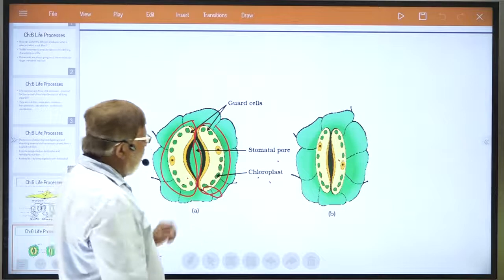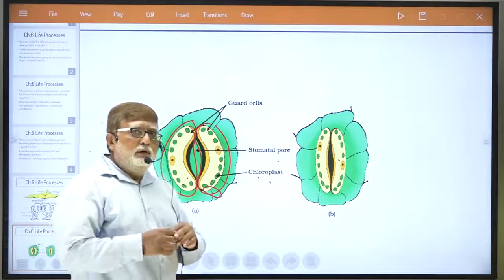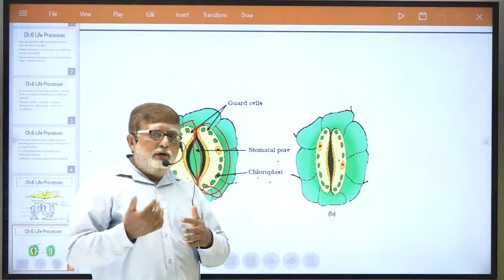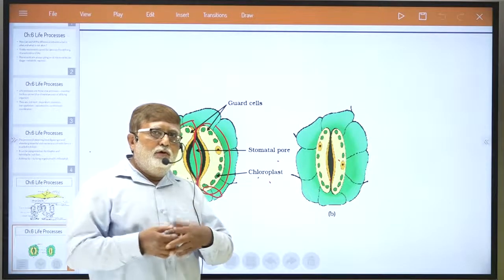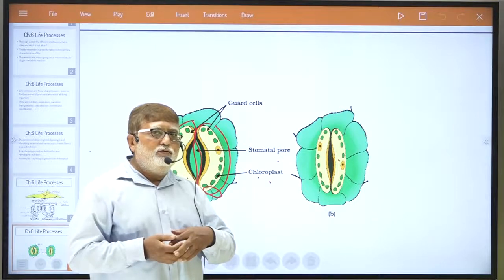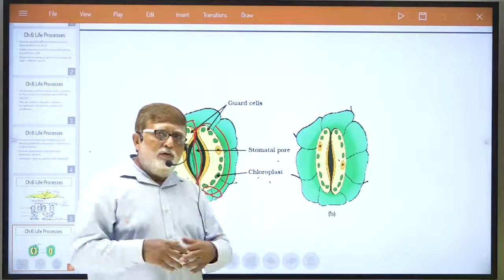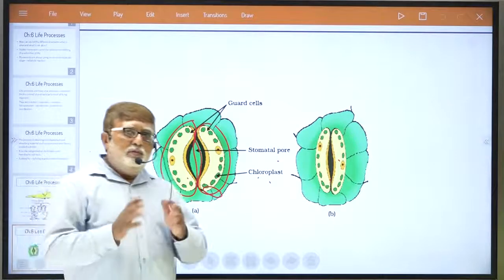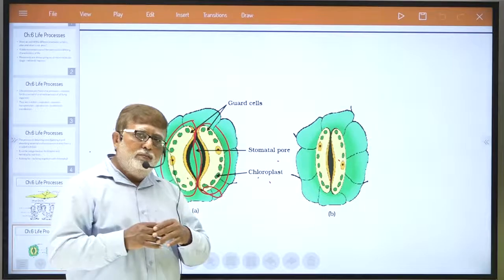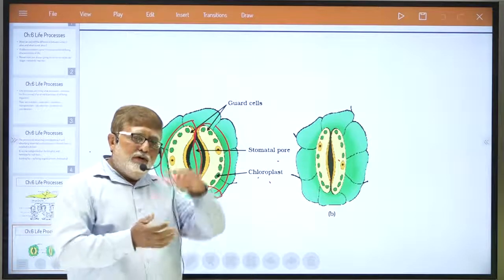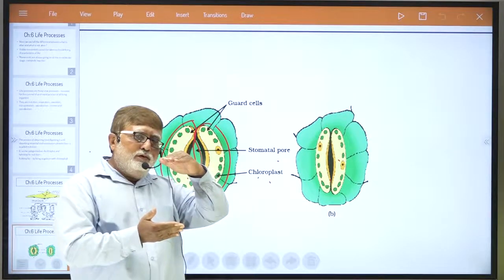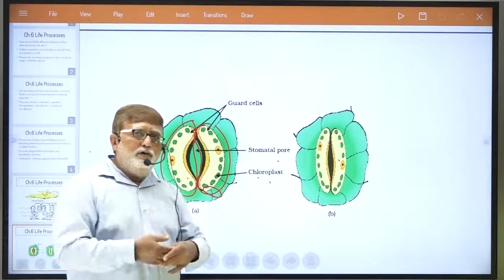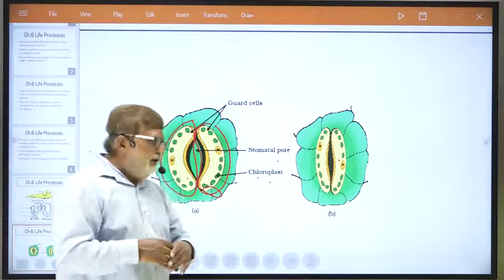Actually, how it happens, that I want to explain to you. Generally, a plant respires through these stomata. They inhale oxygen and throw out carbon dioxide through these stomata. Almost every other organ also respires, that I already mentioned to you at the start, okay? But stomata are one of the main organs of the plant, dear student, lying on the upper surface or lower surface of the plant, depending on how the loss of water takes place in different habitats, okay?